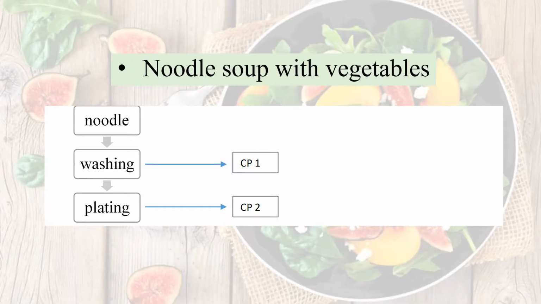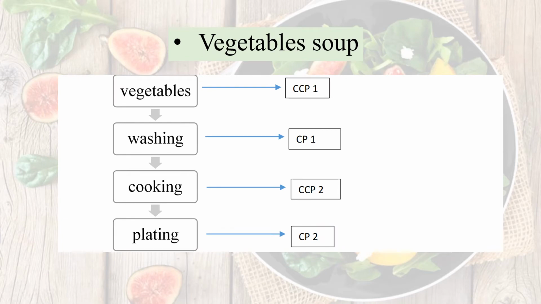For the noodle soup with vegetables, the noodles are handled by washing and plating. There is no CCP here because there is no hazard, and also no temperature to measure. Next is the vegetable soup. For the vegetable soup, there are raw vegetables, washing, cooking, and plating. For the vegetables and cooking, there are CCP 1 and also CCP 2.